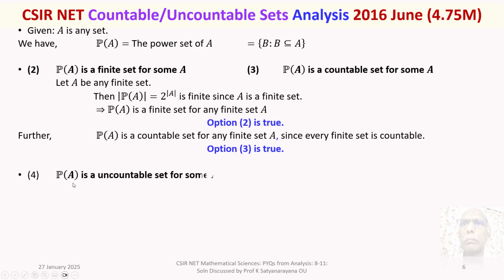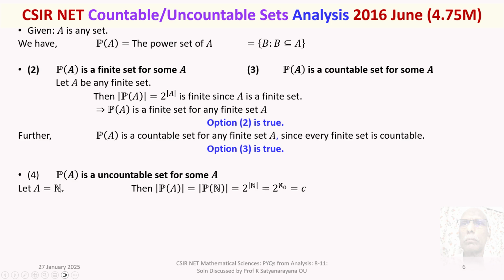Option 4. Power set of A is an uncountable set for some A. Yes. Let us take A to be the set of natural numbers. Then order of power set of A is equal to order of power set of N is equal to 2 power order of N. What is order of N? N is countable.